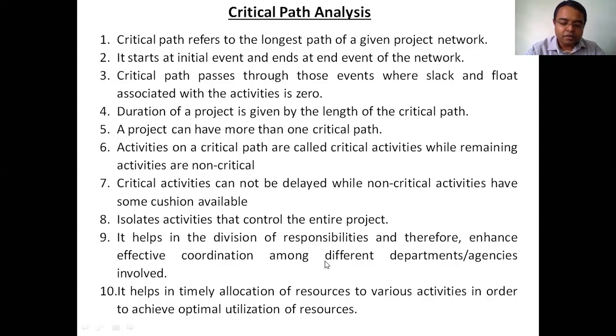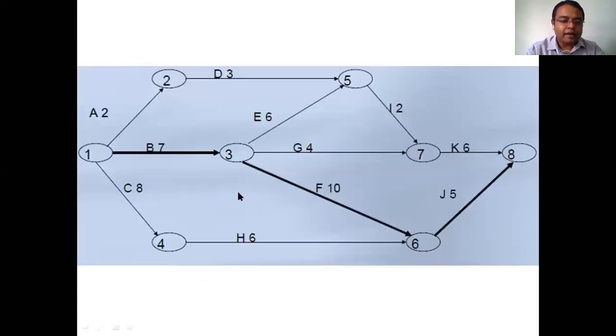Okay, so suppose again I consider this network, moving from the third event to the sixth event, this is a critical path, but at the same time you have to start the G activity after the third event. You have to start G activity, F activity, and E activity. All these three are simultaneous activities. So you have to focus on F activity because it does not have any float.